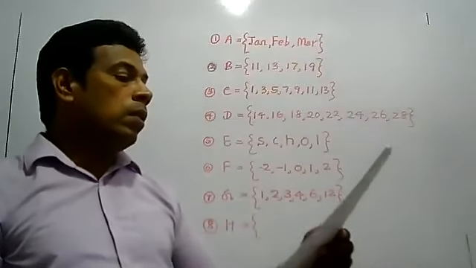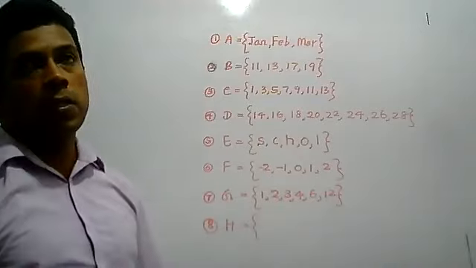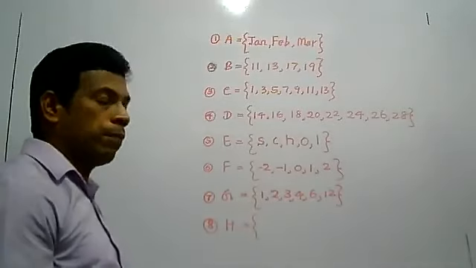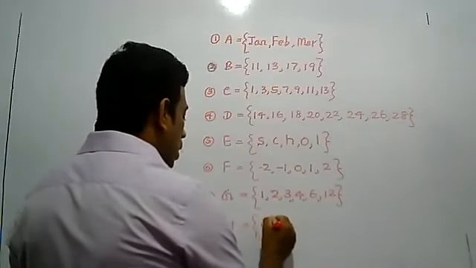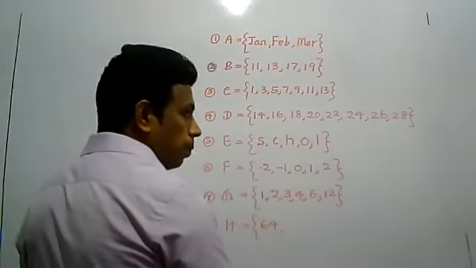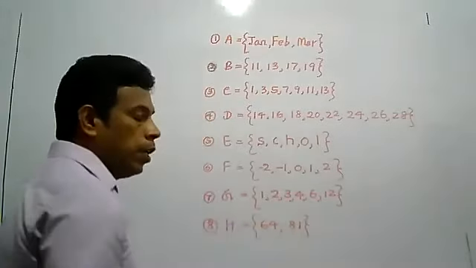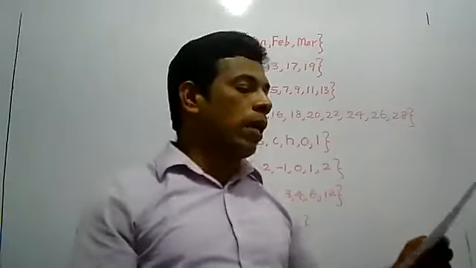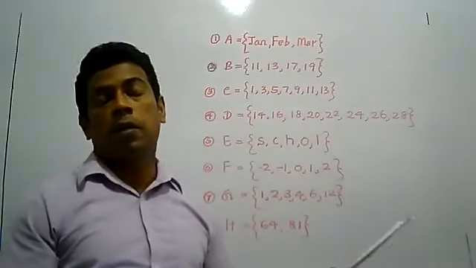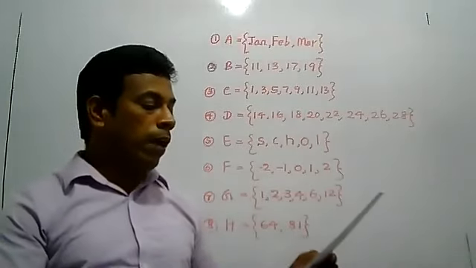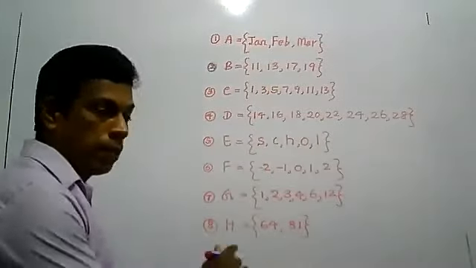H. Square numbers between 50 and 100. Greater than 50, the next square number is 64. Then the next square number is 81. 100 is a square number, but between 50 and 100 means 100 we can't take. When that is between 50 and 100, 100 is not selected for the solution set.